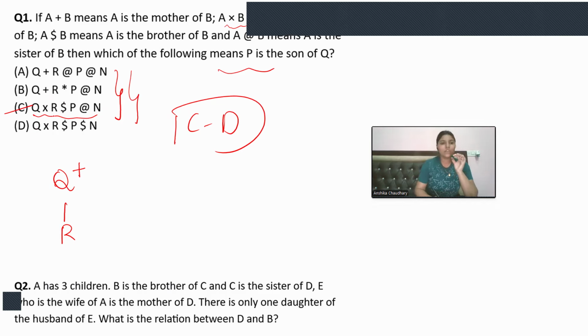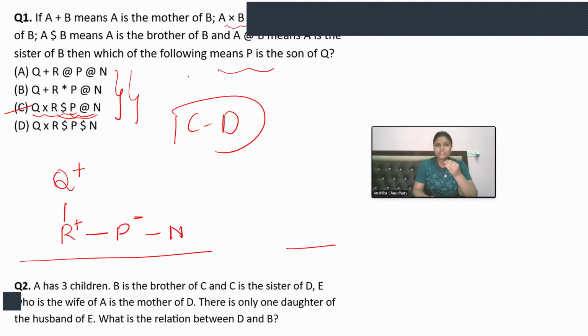Now the next is R dollar P. Dollar means A is the brother of B. That means R is the brother of P. If R is the brother, R must be male, but till now I don't know the gender of P. For representing siblings, I am just using this dash symbol because they are the same generation. Now next, P at the rate N. At the rate means A is the sister of B. That means P is the sister of N.